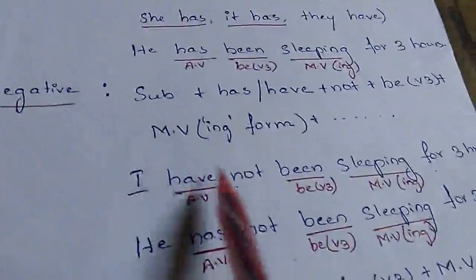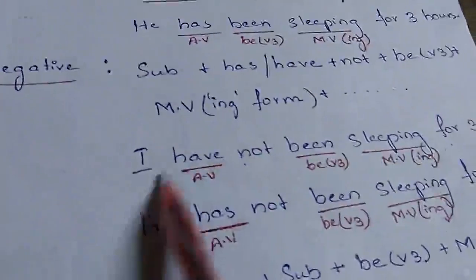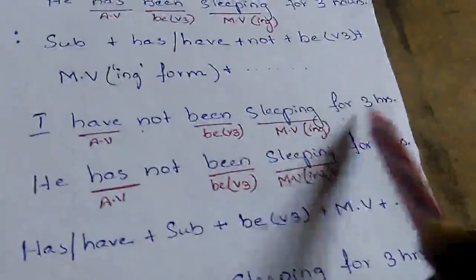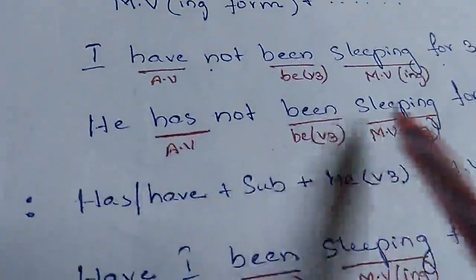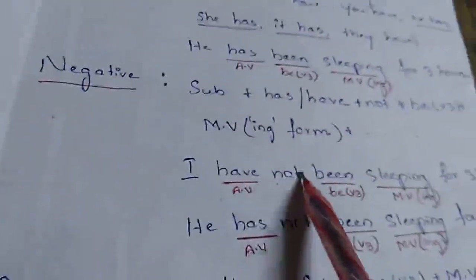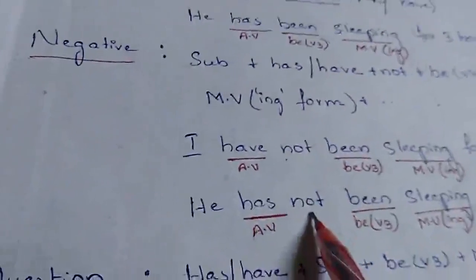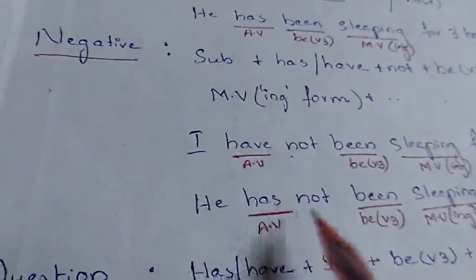So in the same way, when we frame the negative sentence, we are going to add not to this. That is, I have not been sleeping for 3 hours. And if we just change this subject, he has not been sleeping for 3 hours. So to make it a negative statement, we are simply adding this not to the helping verbs.